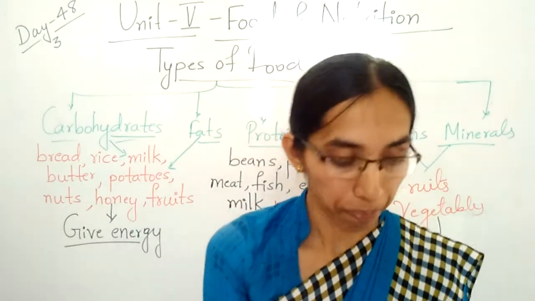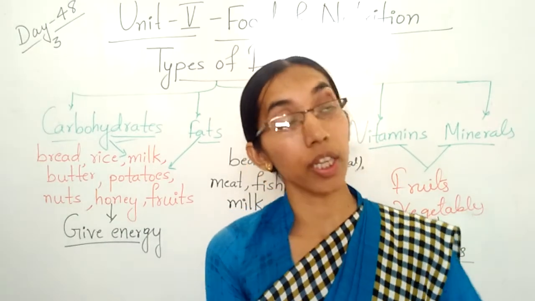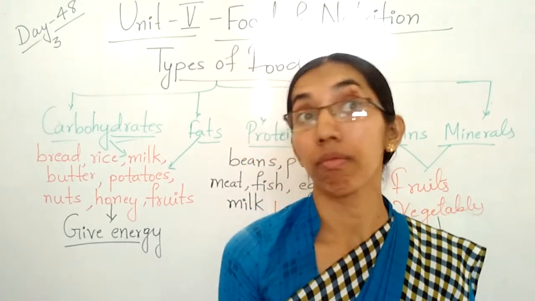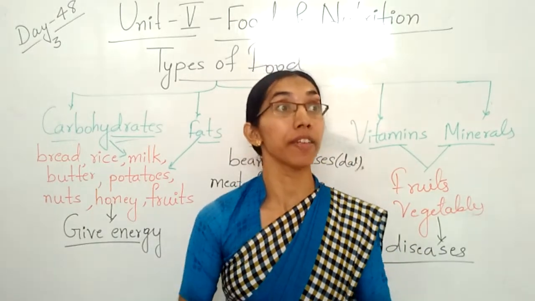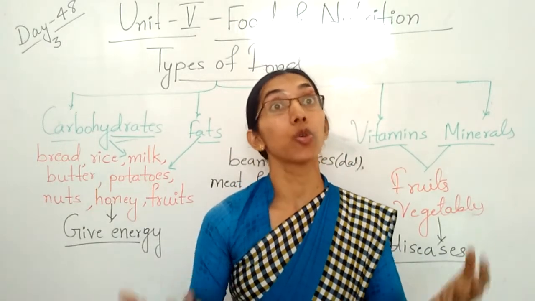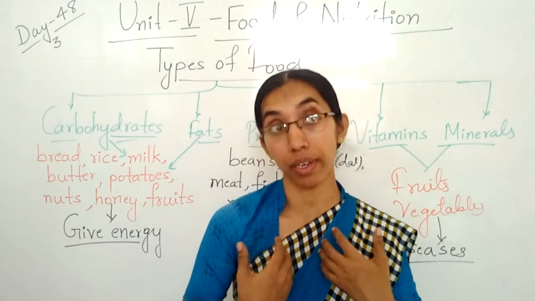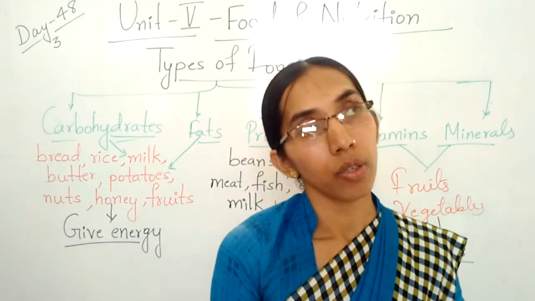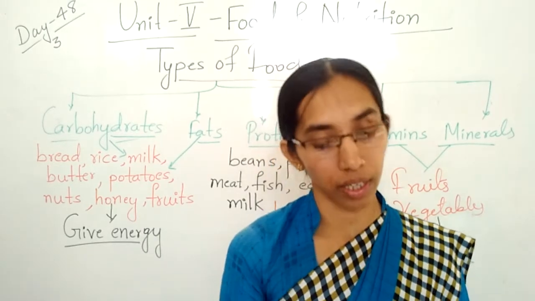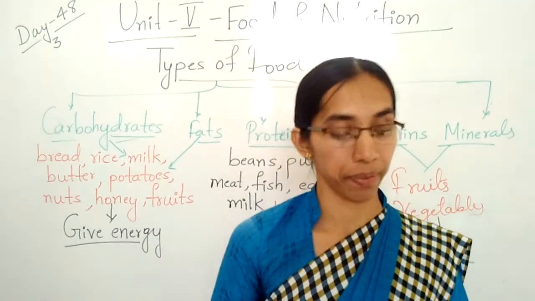Children, we are using too much oil, ghee, and butter to make that food very tasty. Then it affects our body. Too much oil and butter contain fat.